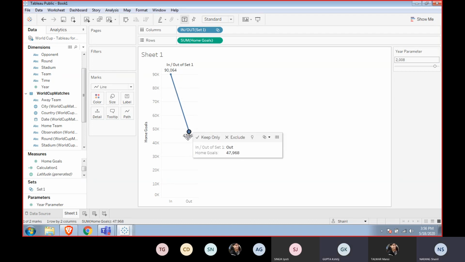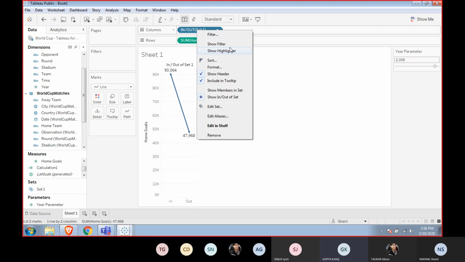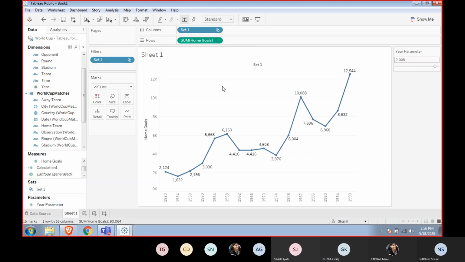You know, in the column section, we have only selected the set one value. Set one does not include any of the matches that were held in the 21st century. So how can it give data for the 21st century? Okay. So you want me to show it like this? Show only the members. Again, this is only the data for the 20th century.